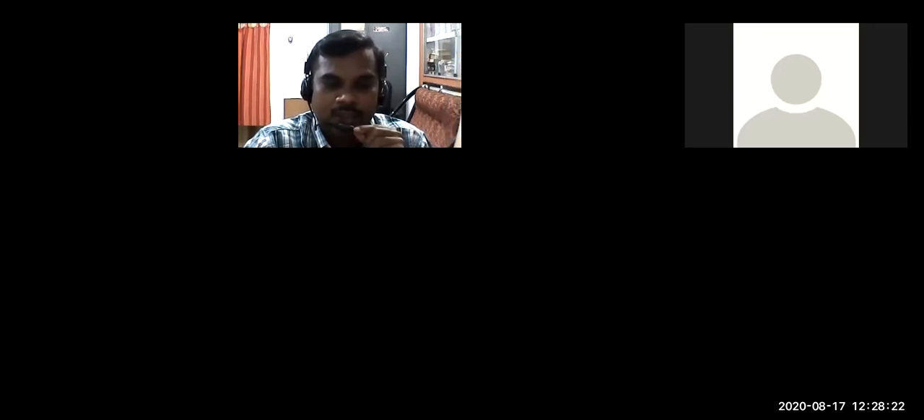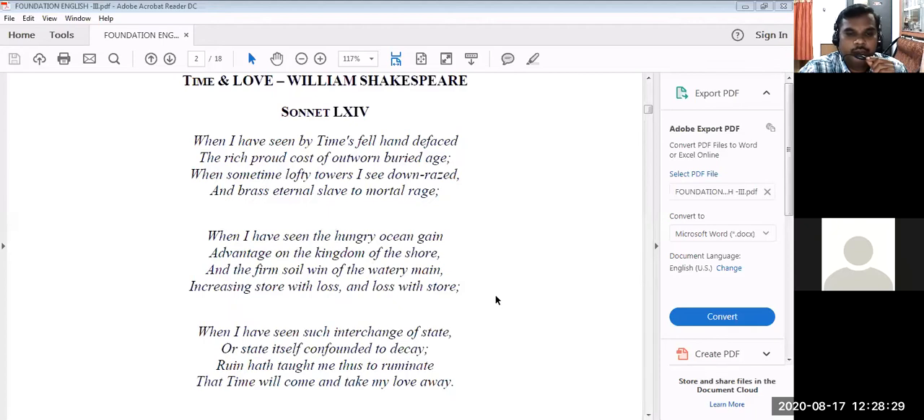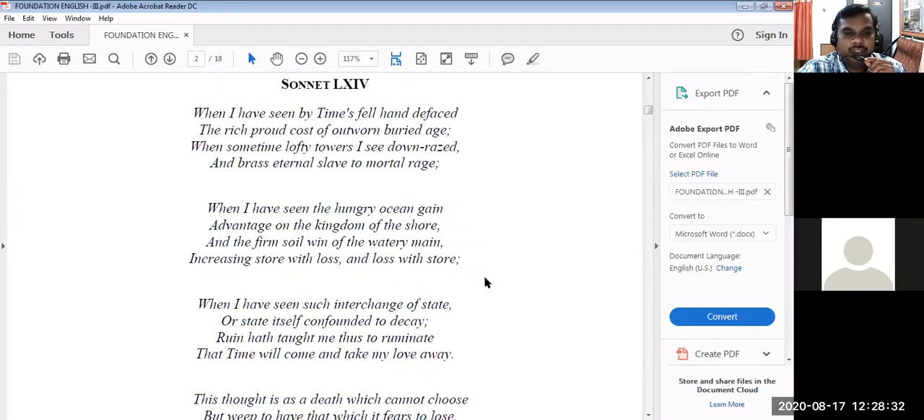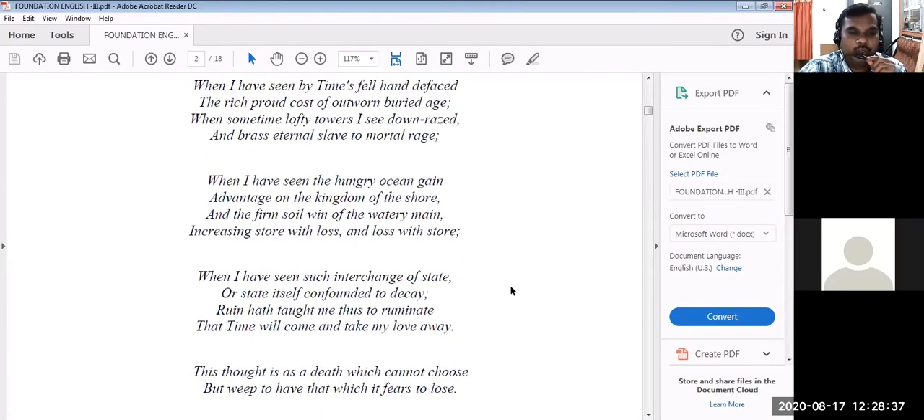Of course, I'll try to explain it to you in Tamil at the end of this session. For convenience, I have segregated the 14-line sonnet into 4, 4, 4 like that. In actual form, it's not there in that form. When I have seen by time's fell hand defaced the rich, proud cost of outworn buried age, when sometime lofty towers I see down razed, and brass eternal slave to mortal rage.